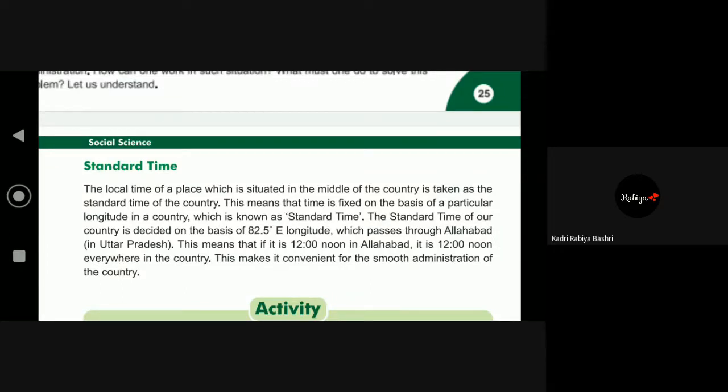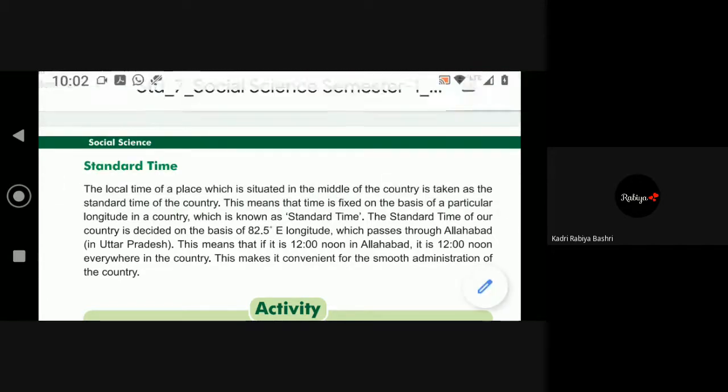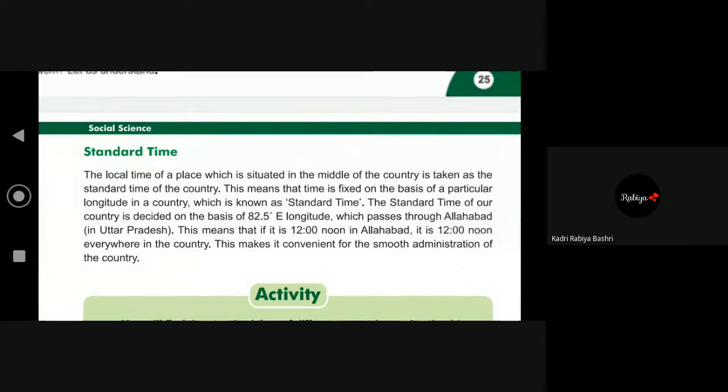Have you written that first question's answer? Long question. No, ma'am, I have not written it yet. When you write it, you will come to know how these times are calculated. Okay, one more question. Why is standard time decided, to avoid what? Confusion. Yes, to avoid confusion.